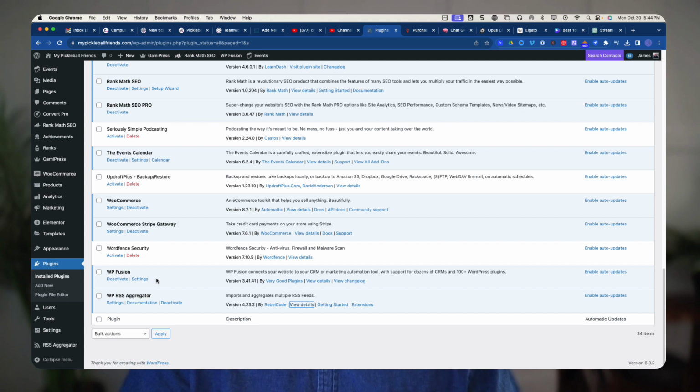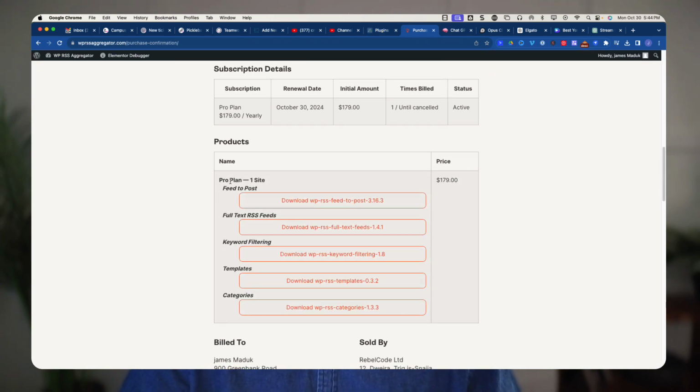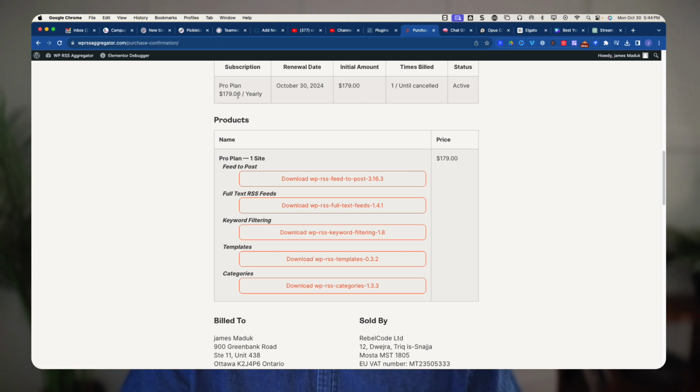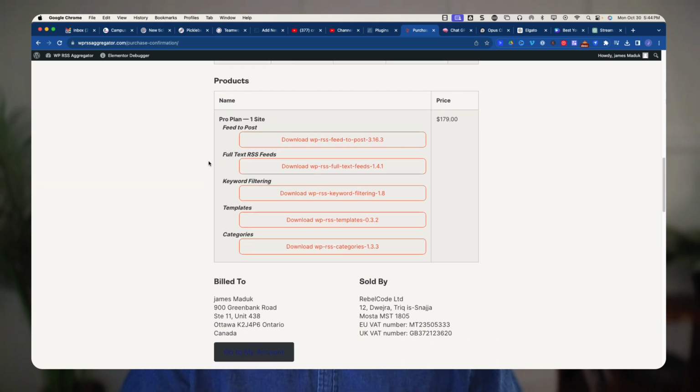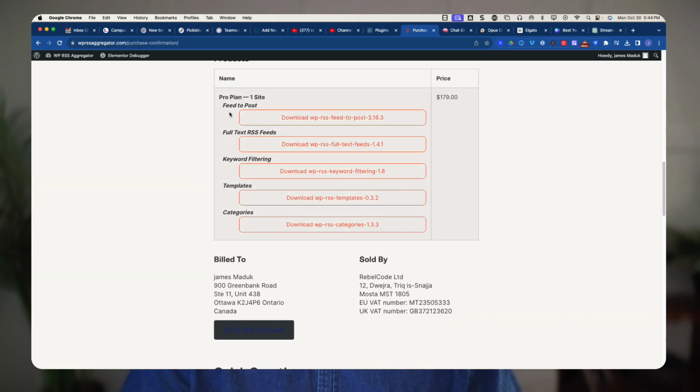But I also purchased the paid version. And what does that actually mean? Well, it's $179 yearly for the version I got for one site, but it has some additional extensions. Feed to Post allows us to take an RSS feed and create a blog post from a feed. So that one we needed, so I downloaded that.